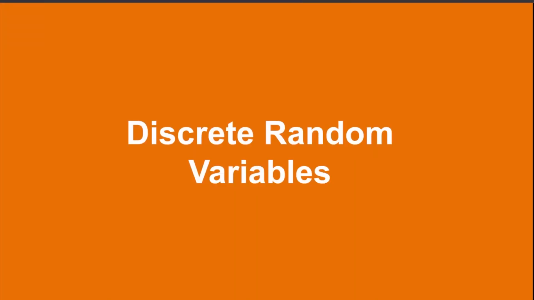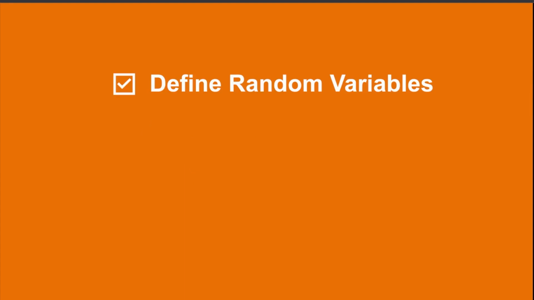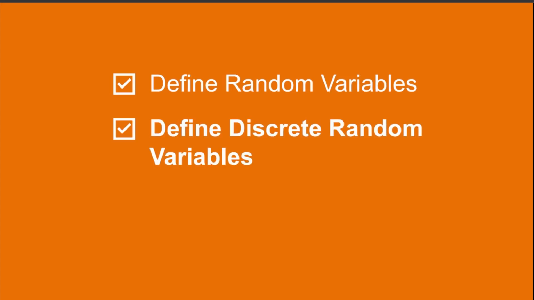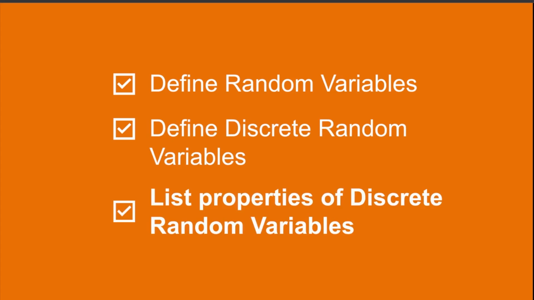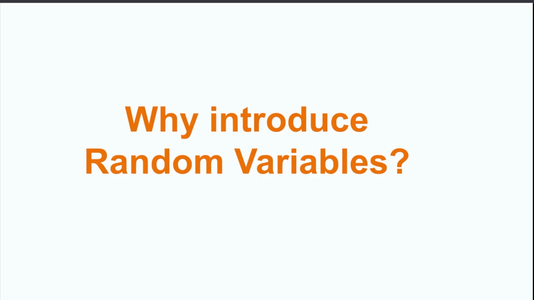Today's topic is discrete random variables. We will start this video by discussing random variables in general and how they are used to talk about probabilistic events. We will then discuss the specific case of discrete random variables. Finally, we will discuss some specific properties of discrete random variables.